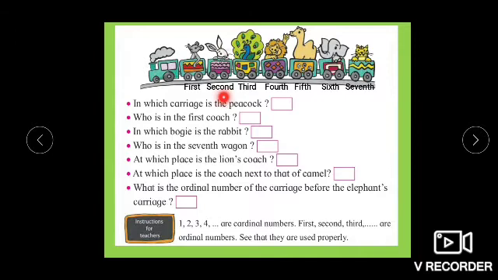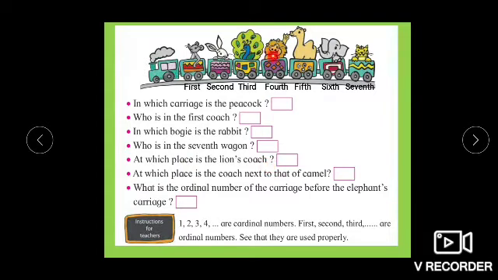Rabbit is in the 2nd bogie. Who is in the 7th wagon? So last, 7th wagon. Who is it? It is tiger. At which place is the lion's coach?